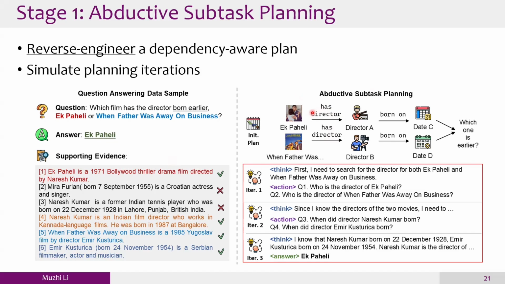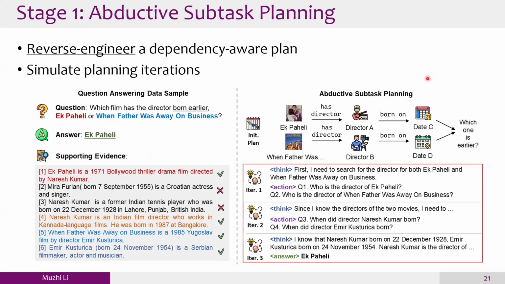So these two steps can be finished within one single iteration. In iteration one, we issue two different search actions. It is actually one executor, but you can think of it as using two different executors to handle the two sub-questions. That's why we have three steps, because it depends on the question type and on the analysis conducted by the LM on the supporting evidence.